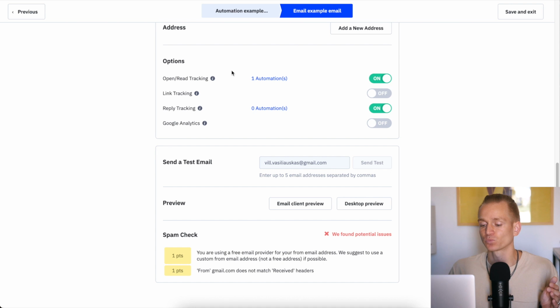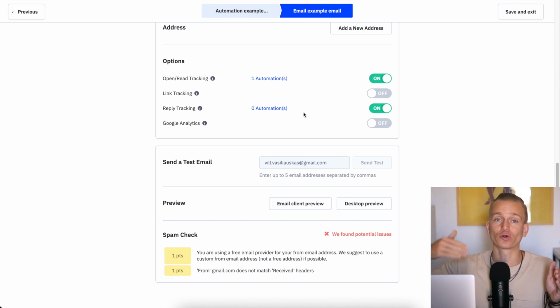One also very important thing when it comes to Activecampaign, and this depends whether it's important for you and your own business, but what you have here is reply tracking. So when you send out your email campaigns, you can set it up that when someone replies to your emails, you can put them automatically in a different automation, because sometimes, let's say you might want to send out some cold emails and you might want to get a reply, and perhaps you're going to send 1, 2, 3 cold emails, and you don't want to keep on sending these emails if someone already replied. And with Activecampaign, you can set it up in a way that's going to allow you to do that, and all of the other email marketing softwares, they don't allow you to do this.